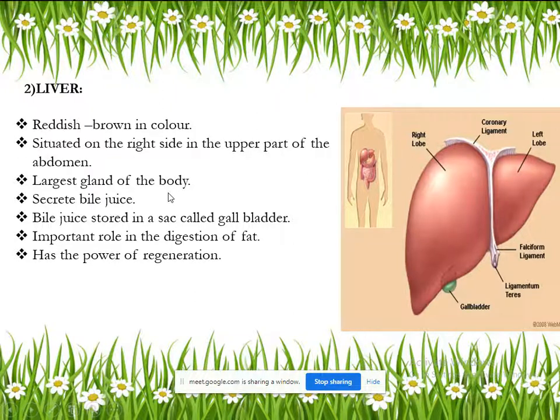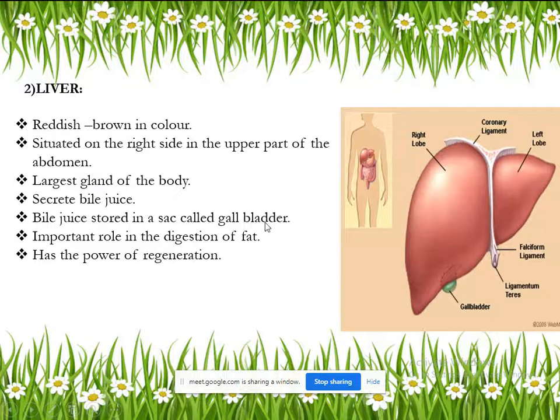And it also secretes the juice. It secretes bile juice. So liver, which type of juice it will secrete? Bile juice. So whatever the liver is secreting, that bile juice will be stored in